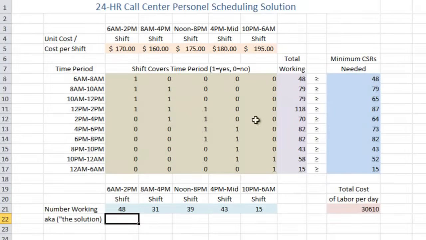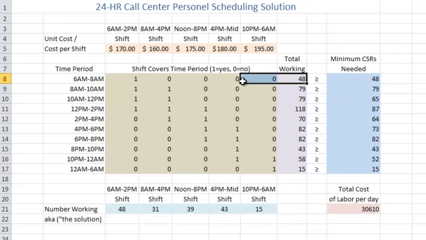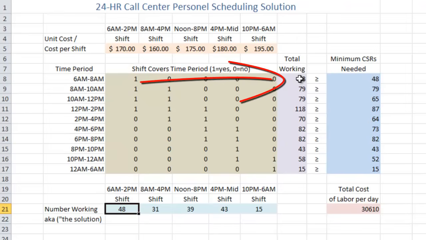Now if we look at the total working rows, the purple column, that tells us how many CSRs will be working during any given 2-hour period. You will see from 6 a.m. to 8 a.m. we have 48 working, which should make sense because if we go down to the bottom row, there's only one shift on duty at that time. It's the 6 to 2 p.m. shift. Excel told us we need 48, so 48 times 1 is 48.